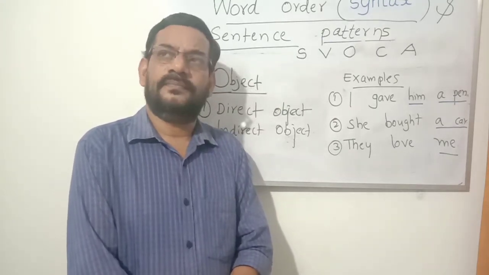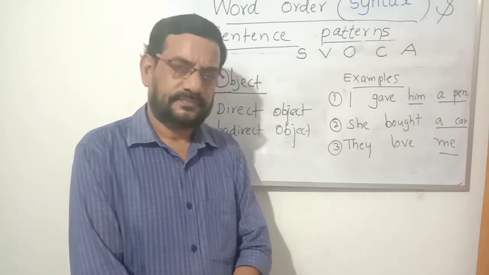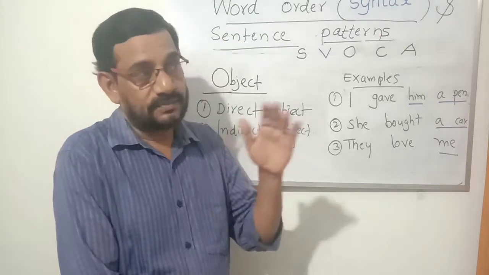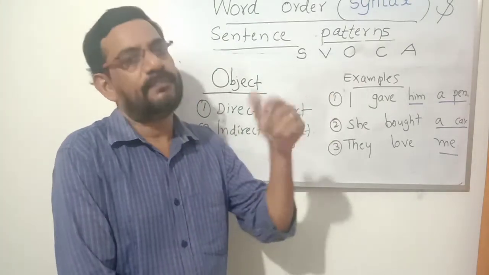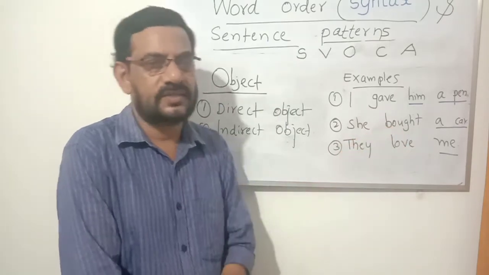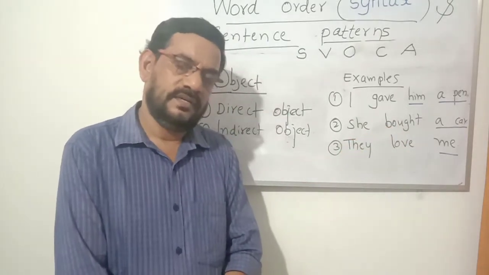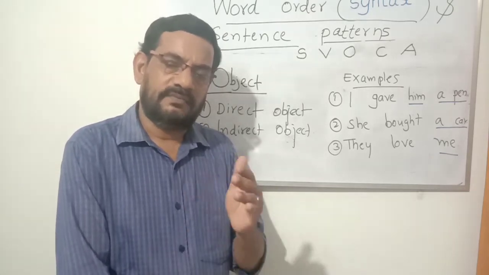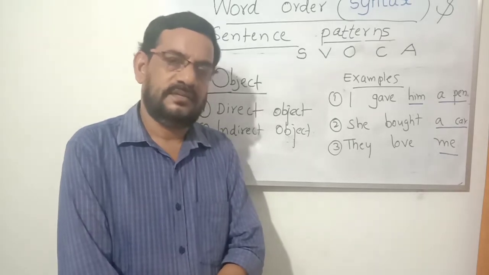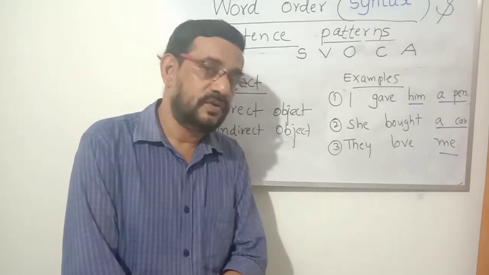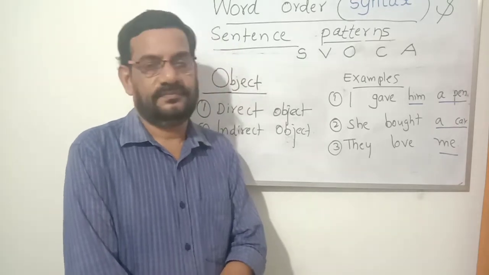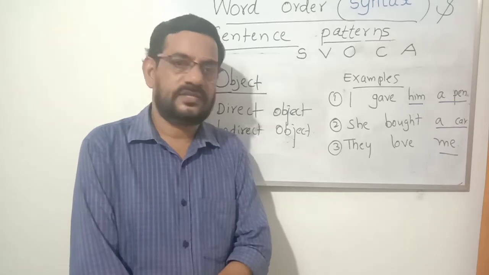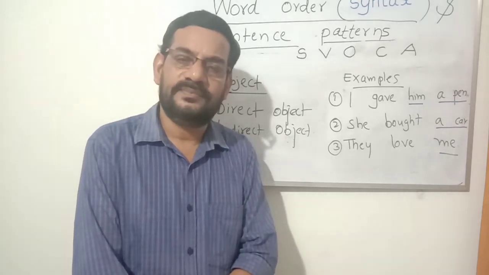And you check the verb smile. Can you say I smiled Ravi? No. I smiled at Ravi, you can say. At is a preposition, and a preposition has an object. At Ravi. Ravi is the object of the preposition. After smiled, what is the word coming? At. That's a preposition. Ravi is the object of the preposition, not the object of the verb. So verbs like cry, smile, etc. have no objects. So they are intransitive verbs.